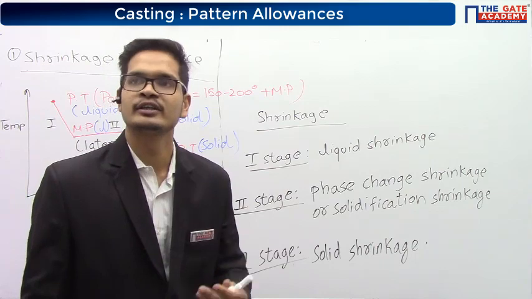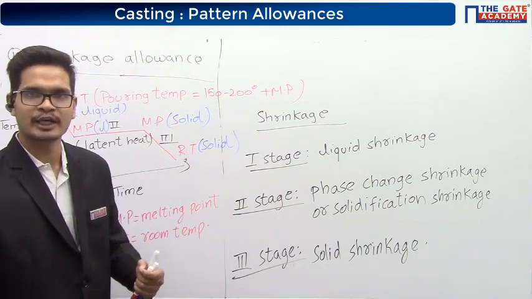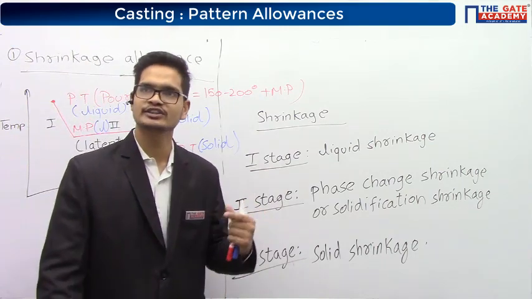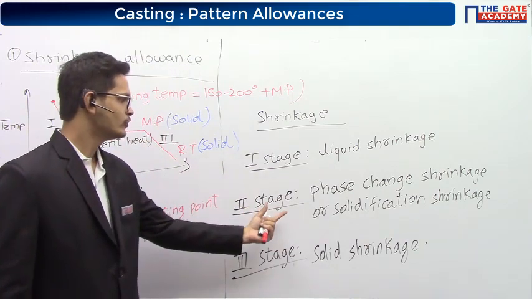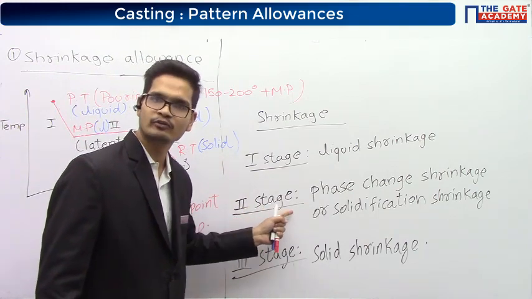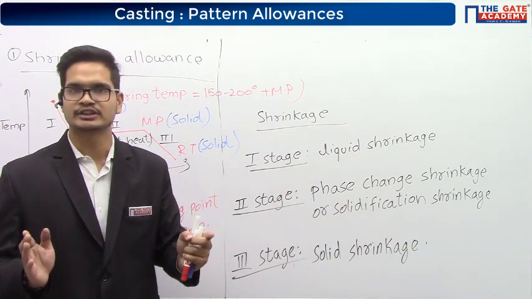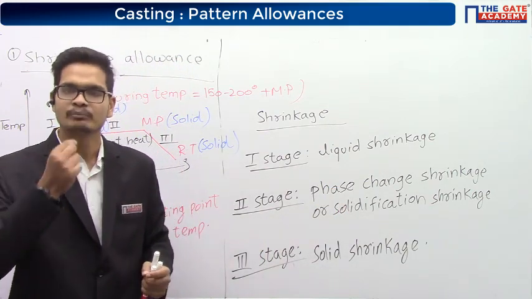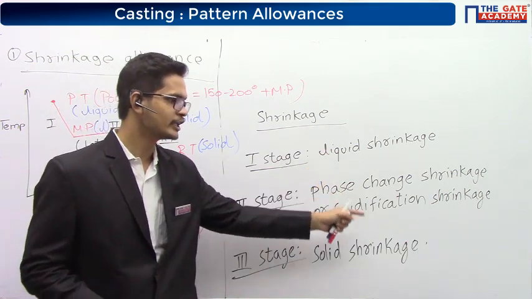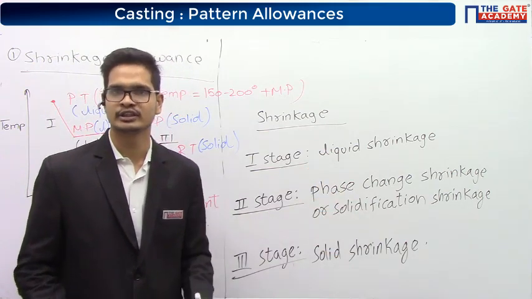Some metals expand. Yes, Talsania, some metals expand. For example, we have grey cast iron. At the time of the second stage, that is the phase change, the grey cast iron expands. But the majority of the metals shrink.